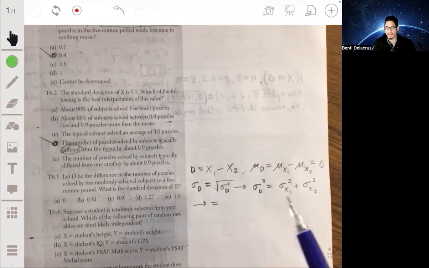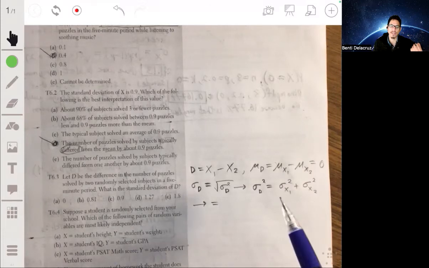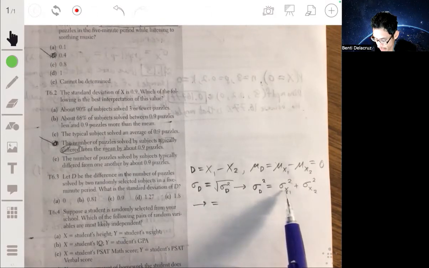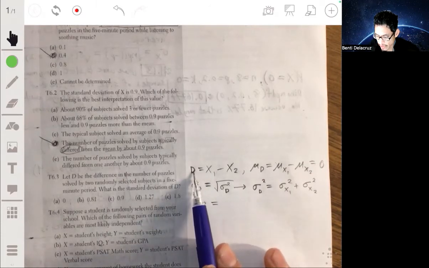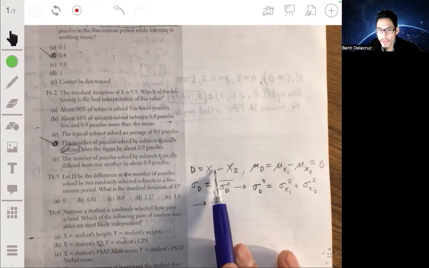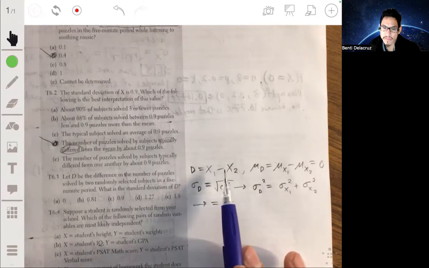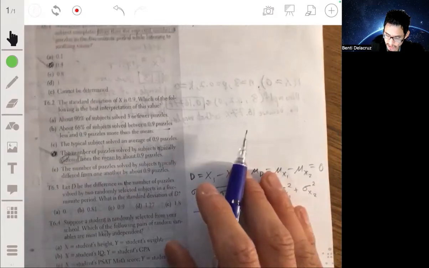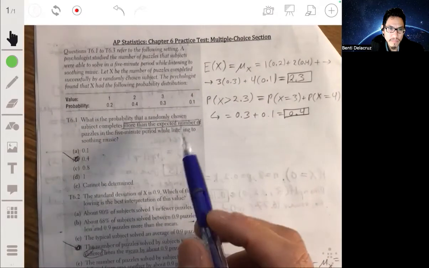So as you're studying for a test and it's a problem like this, say you have a random variable that's made up by subtracting two random variables, the variances are going to add no matter what, whether the variable is being subtracted or added by two other variables.